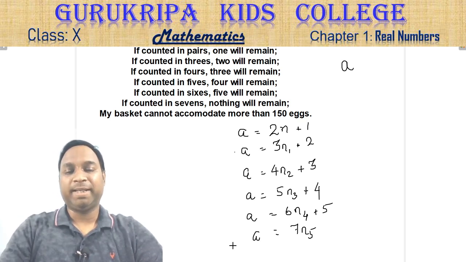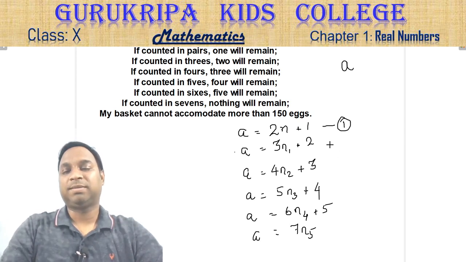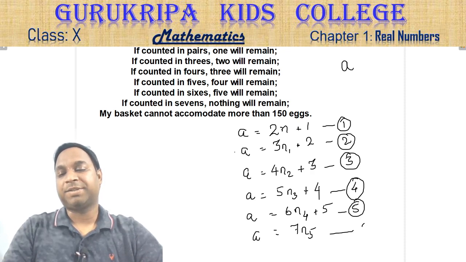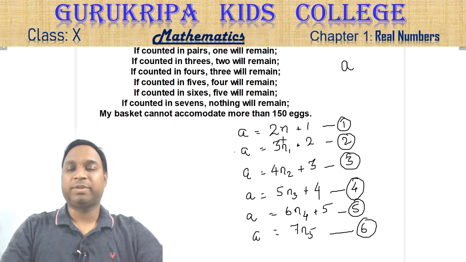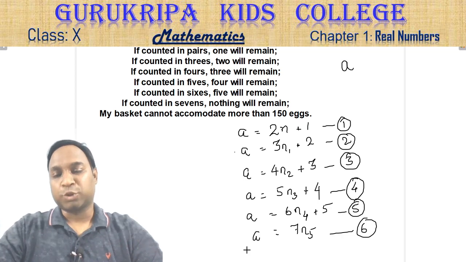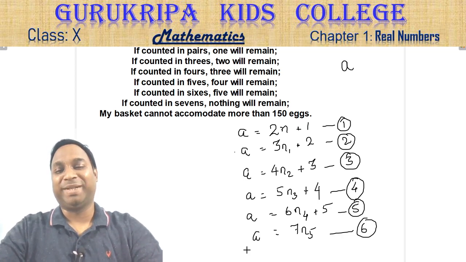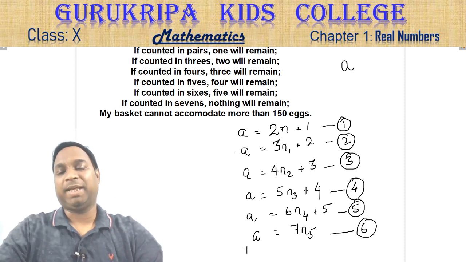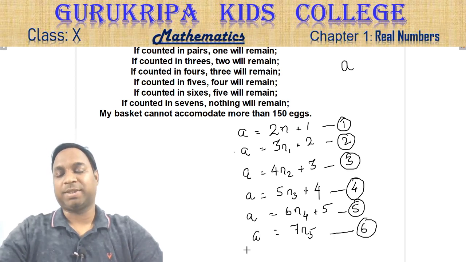You have so many number of equations. This is equation number 1, this is 2, 3, 4, 5 and 6. And how many variables do you have? 1, 2, 3, 4, 5, 6 and 1, 7. So many variables are there. Too many variables. So we'll not try to solve it this way. It's not a proper method to solve this question, but I'm just telling you how to frame the equations. Getting my point? This is how you can frame the equations.